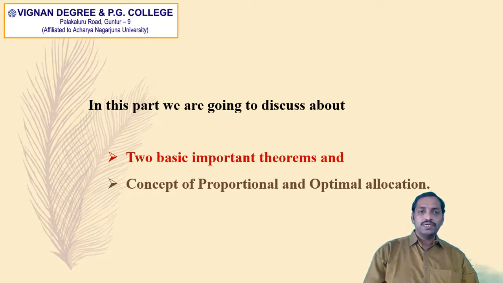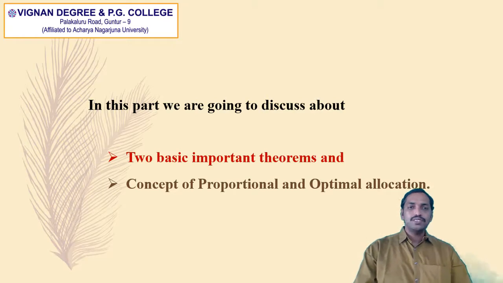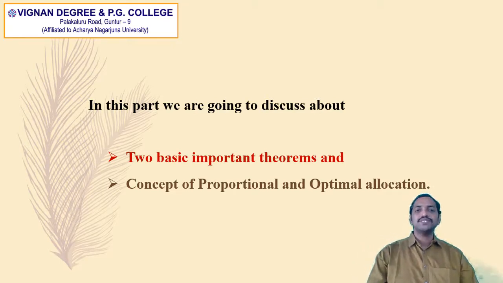So in part 1, we discussed about the basic definition of stratified random sampling as well as the notations and terminology of the stratified random sampling. So in this part 2, we are going to discuss about two basic important theorems and concept of proportional and optimal allocation.